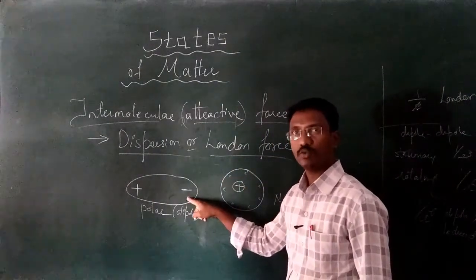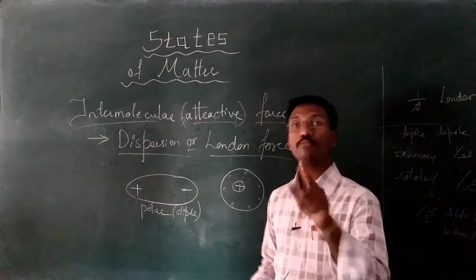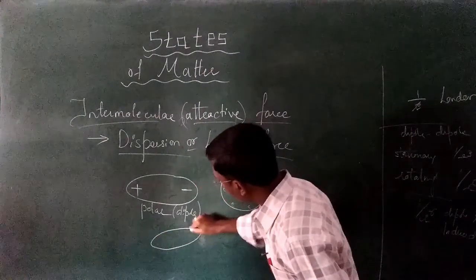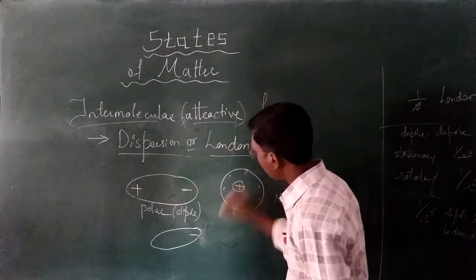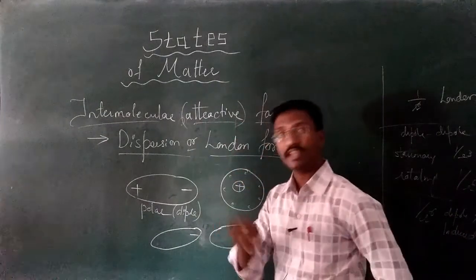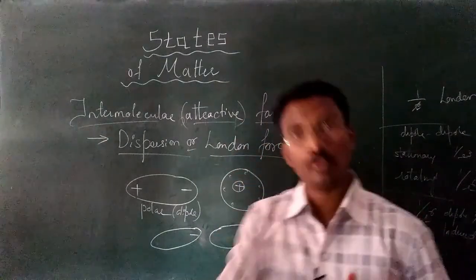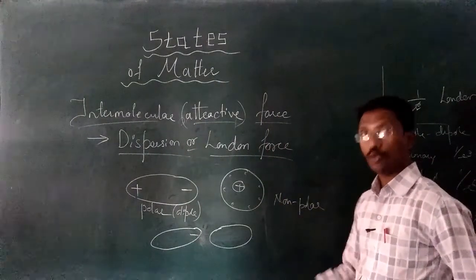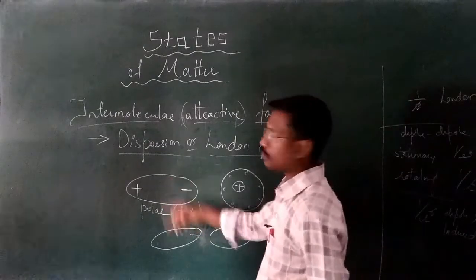Because it is negative, it has to be attracted only to the positive. At that condition, what happens? Look here, this is the negative. So the shape will change and it creates another temporary polar compound. Initially it is non-polar, but it is converting into a polar one by another compound.